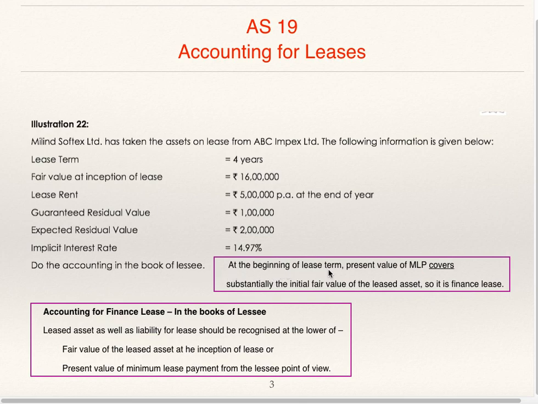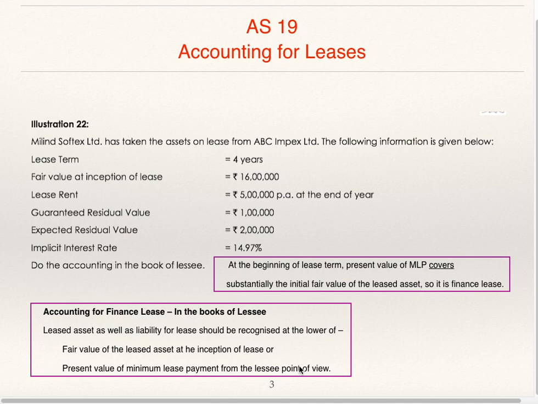At the beginning of lease term, present value of MLP covers substantially the initial fair value of the leased asset, which is 16 lakhs. So it is finance lease. Accounting for finance lease in the books of lessee: leased asset as well as liability for lease should be recognized at lower of fair value of the leased asset at the inception of lease, which is 16 lakh, or present value of MLP from lessee point of view.